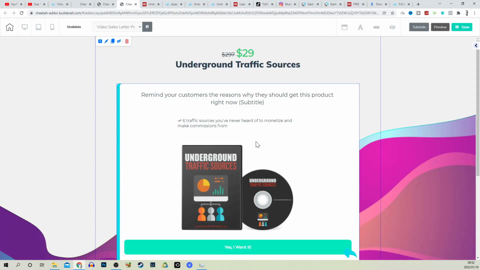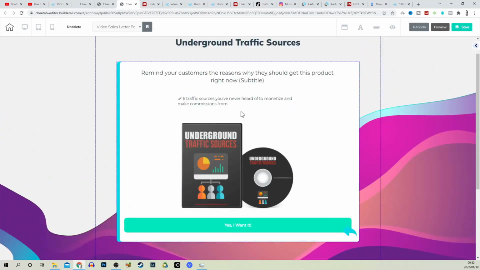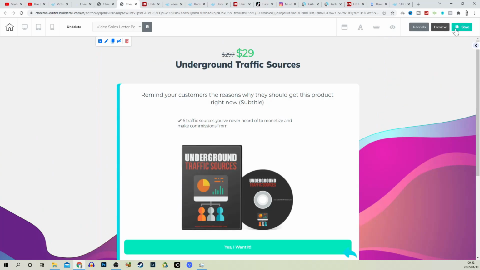And once your page is complete, it will look something like this. So over here, we've just got 6 traffic sources you've never heard of to monetize and make commissions from. A little picture, and yes, I want it over here. So this is very simple. We can click on save, and this will then be saved as our second page.